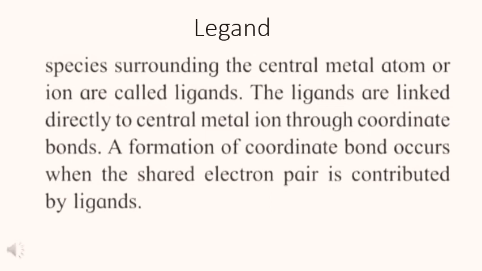A coordinate bond forms when the shared electron pair is contributed by the ligand. A coordinate bond is also known as a coordinate covalent bond, in which sharing of electrons is done, and is also known as a dative bond.